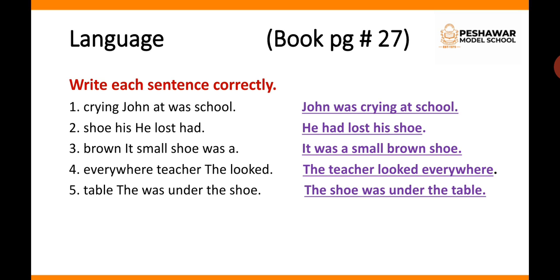Number 2, shoe his he lost had. What is the correct sentence? He had lost his shoe. Number 3, brown it small shoe was a. Correct statement is it was a small brown shoe.